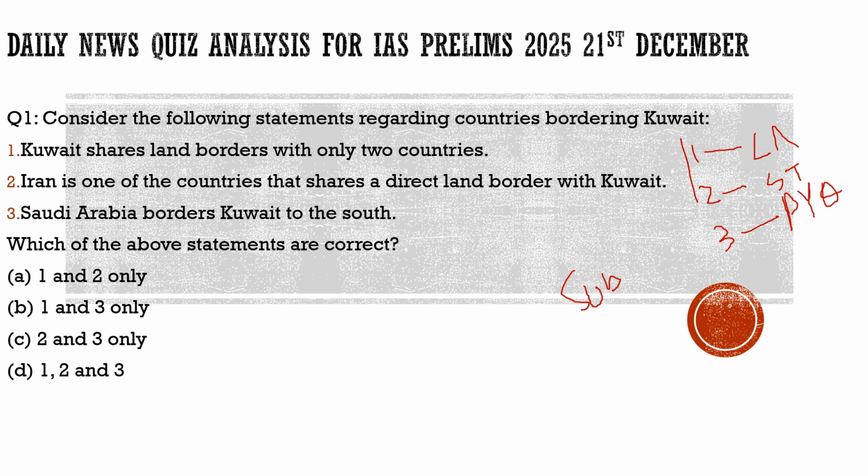So by this, let's start the discussion by solving question number 1. Let's see what the question says. The question says, consider the following statements regarding countries bordering Kuwait. You may ask me, sir, why have we brought a country from the Middle East from nowhere and formed a question on its borders? What was the reason for that?